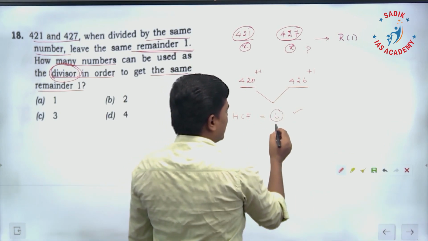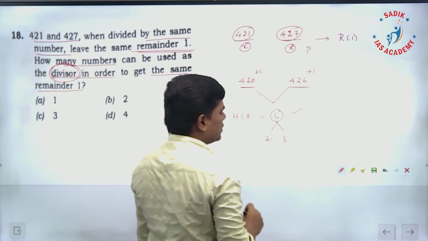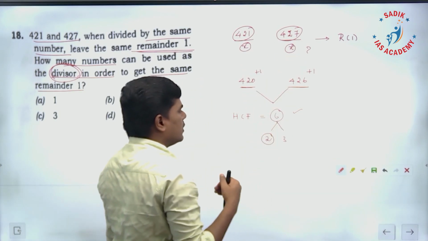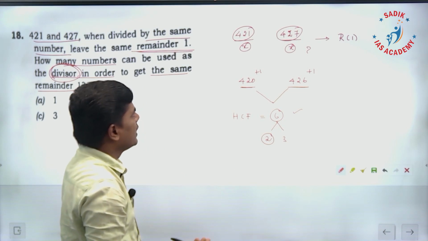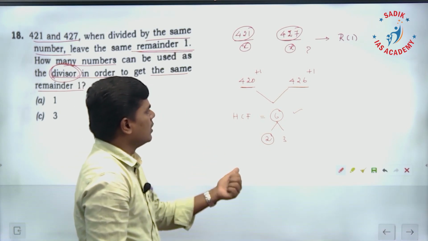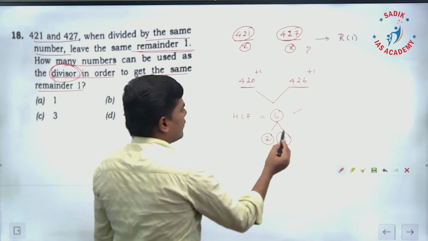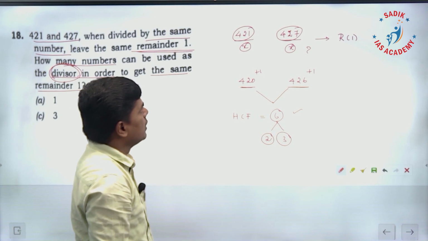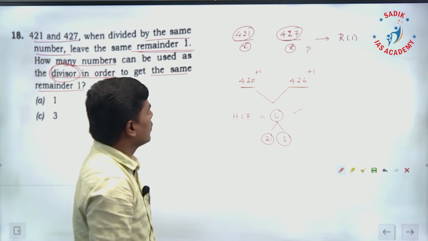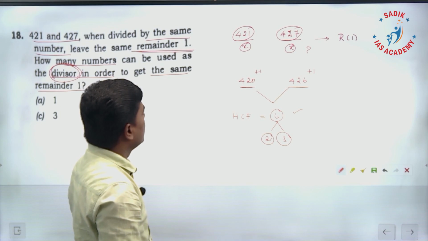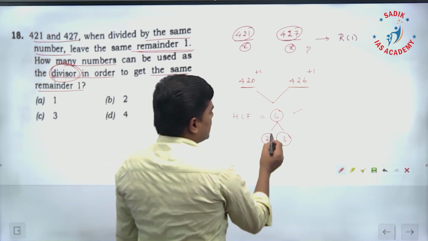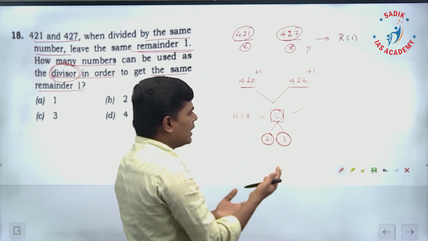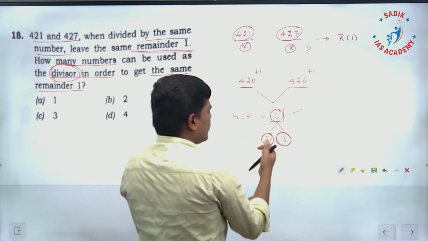Now this 6 can be written as 2 into 3. When I divide these two numbers by 2, again I will get the remainder 1. Again when I divide these two numbers by 3, I will get the remainder 1. So these are the 3 numbers: the highest common factor and its factors, 2 and 3.